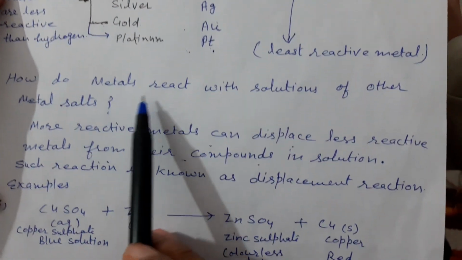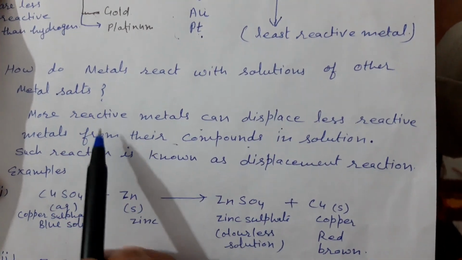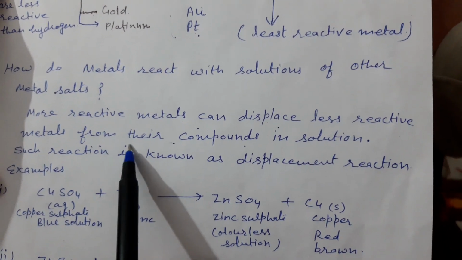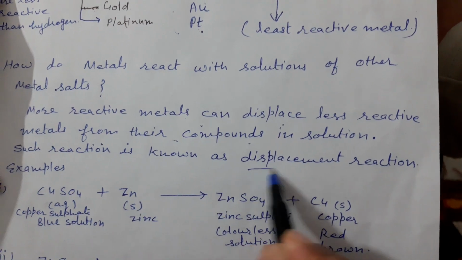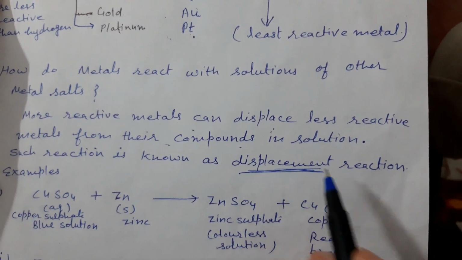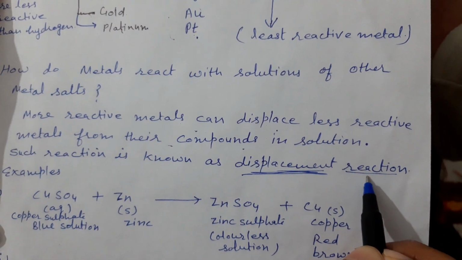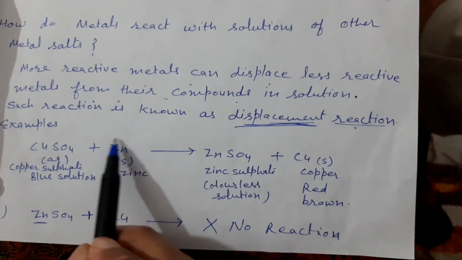Now, how do metals react with the solutions of other metal salts? A more reactive metal can displace a less reactive metal from its compound in solution. Such a reaction is known as a displacement reaction. This displacement reaction you have learnt in the first chapter also. Copper sulfate and zinc. Now you can check this.